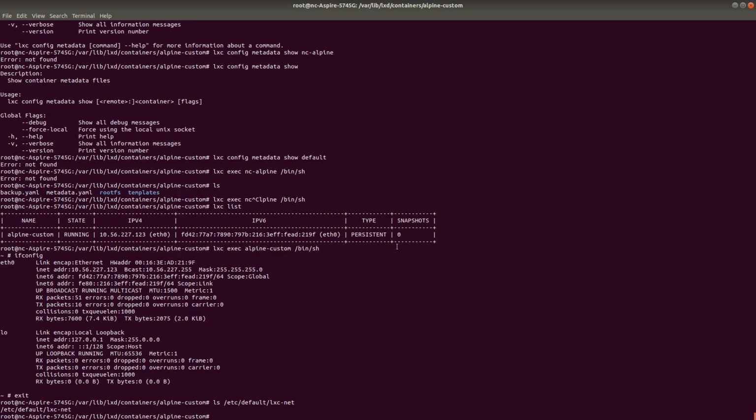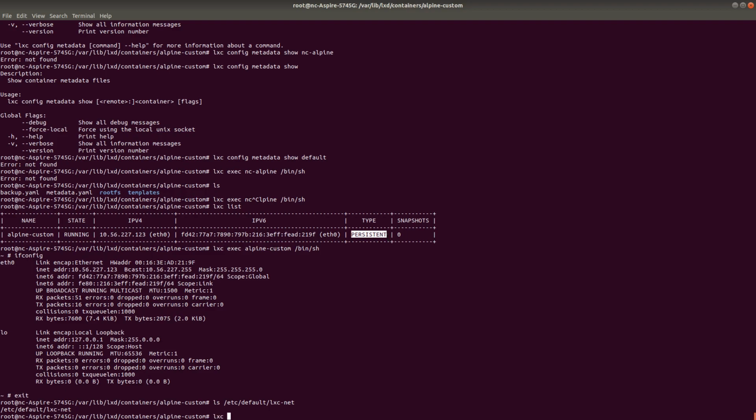Another thing you may notice is something called persistent mentioned here. So what is persistent? Persistent containers means whenever the container is stopped, it is going to be there, right? There is another type of container called an ephemeral container. These are kind of temporary containers. The moment they are stopped, they are removed automatically from the system. In Docker also you have this kind of concept. These things go pretty much neck and neck. If you want to run an ephemeral container in Docker, you run docker and provide the --rm flag, right? So that way you can do it.